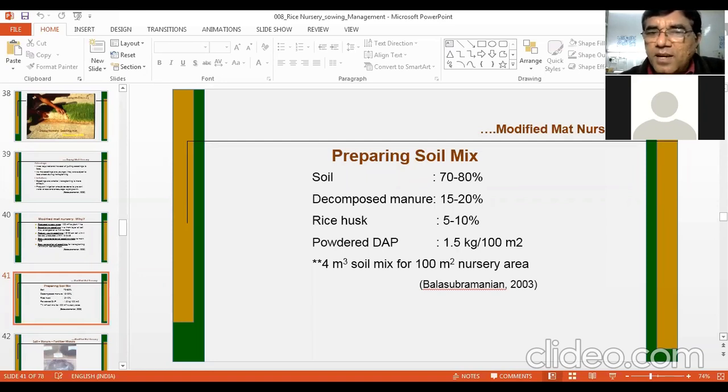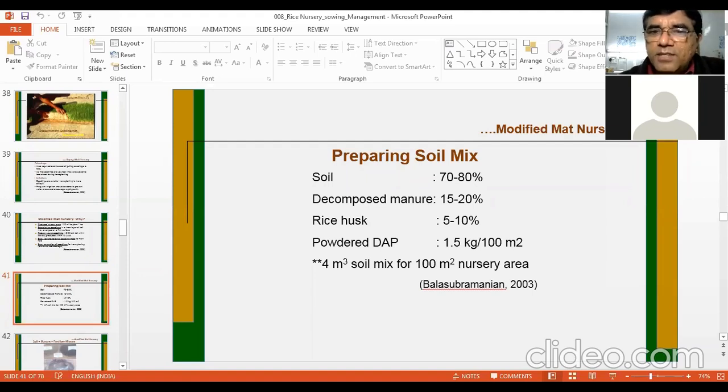Powder DAP can be taken 1.5 kg per 100 meter square area of the nursery. In total you need 4 cubic meter soil mixture for 100 meter square nursery area.